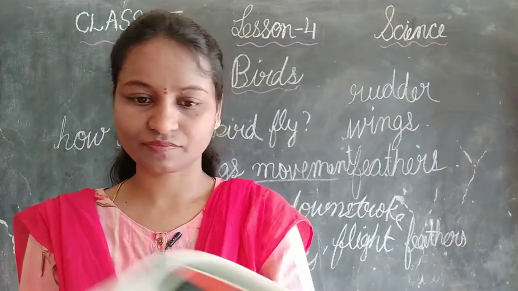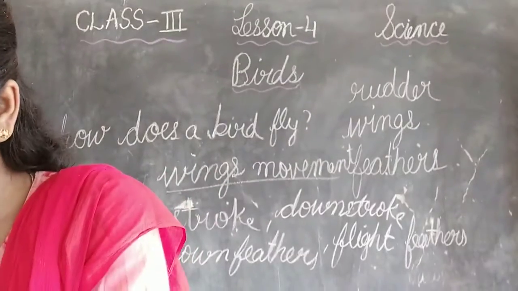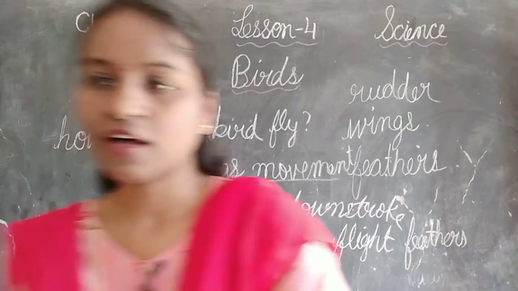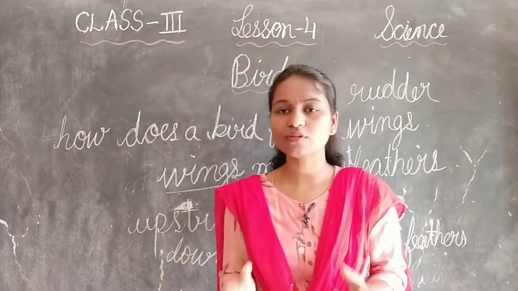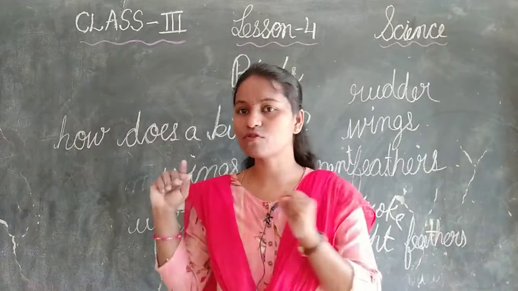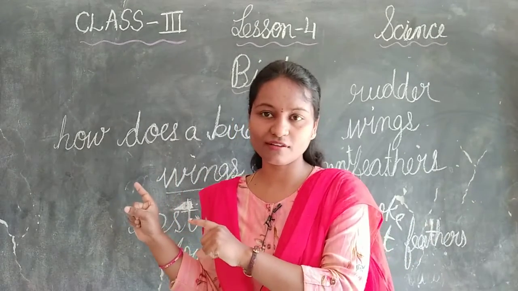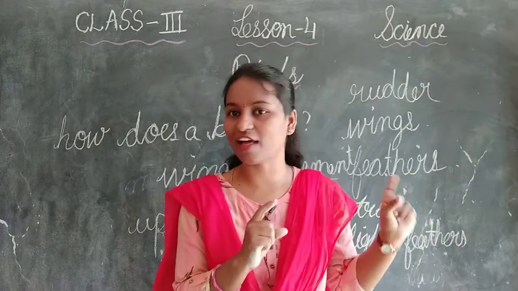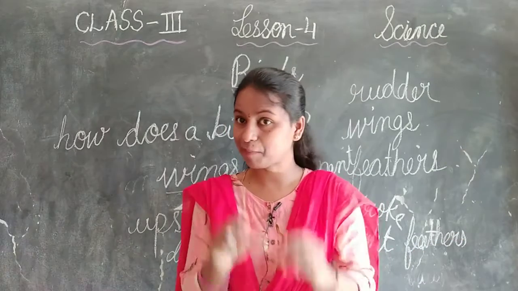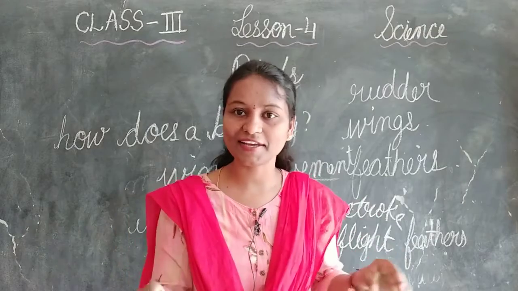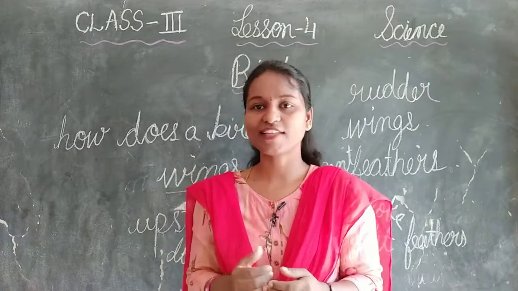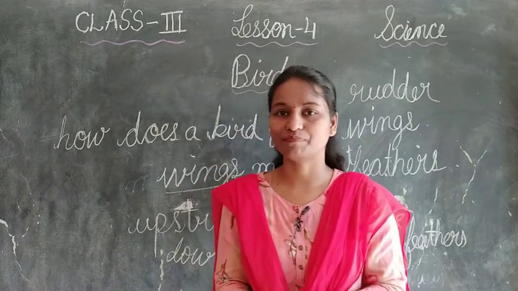Okay, children. The penguin. The penguin collects a few pebbles and stones to make nests on the ground. So how are they preparing? They are collecting the pebbles, because they are mostly near the beaches, in the snow and the ice. They collect the stones and pebbles with their beaks, and on the ground only they prepare a small nest so that they can survive. Okay, children.